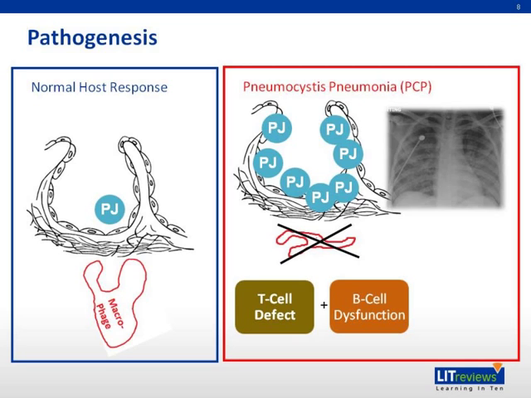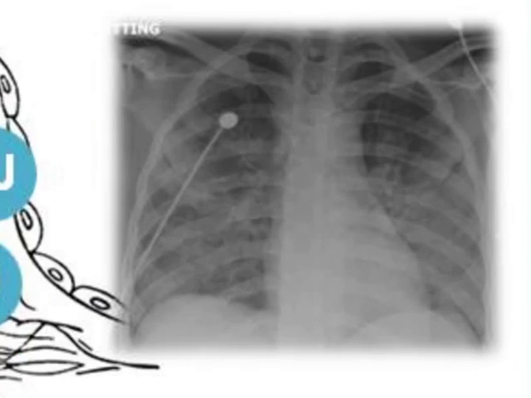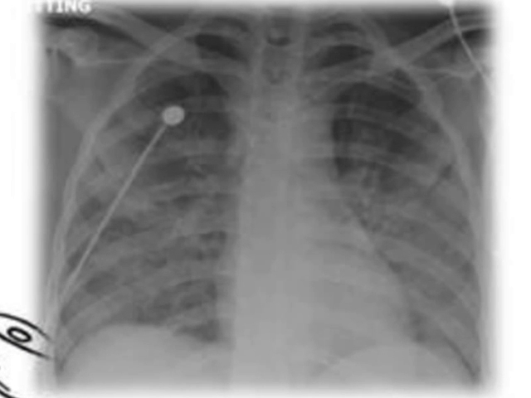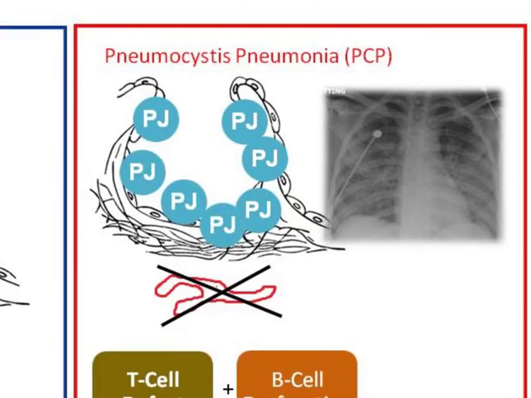In the presence of underlying immune dysfunction, be it T-cell defect or B-cell dysfunction, there's also macrophage dysfunction. The pneumocystis accumulates in the alveolar air spaces. As the load increases, patients may complain of breathlessness, and this is a picture of their chest X-ray. They present with bilateral hilar infiltrates.